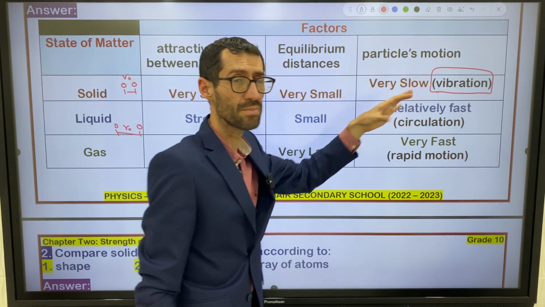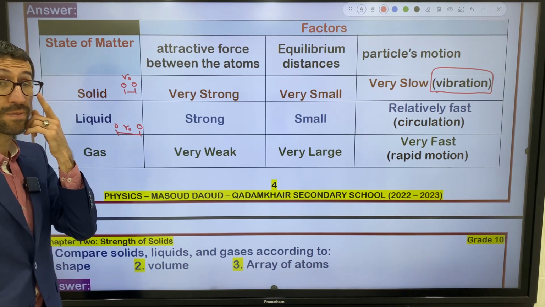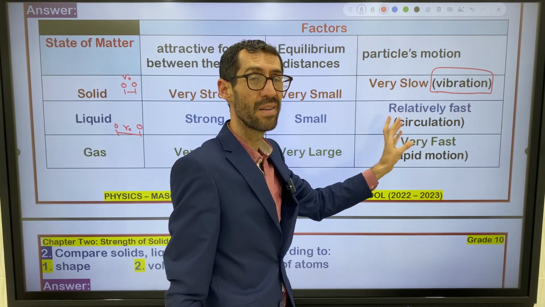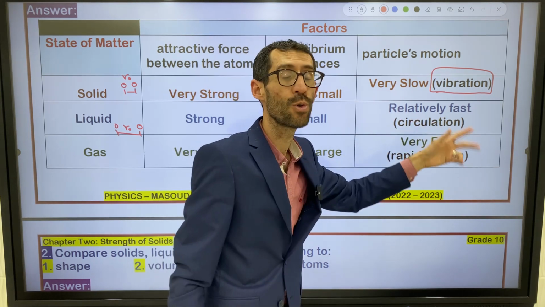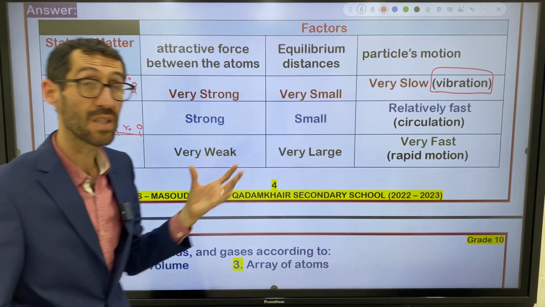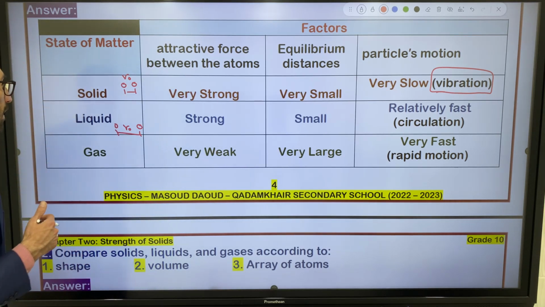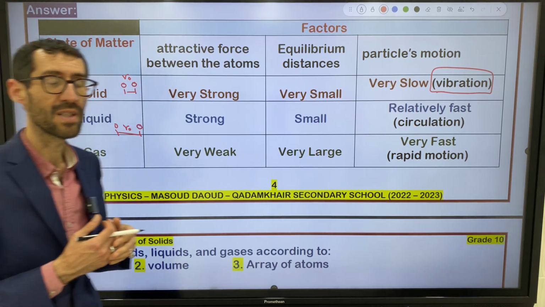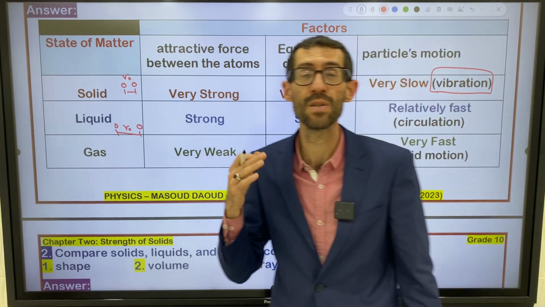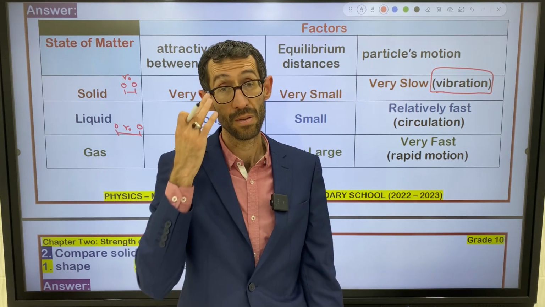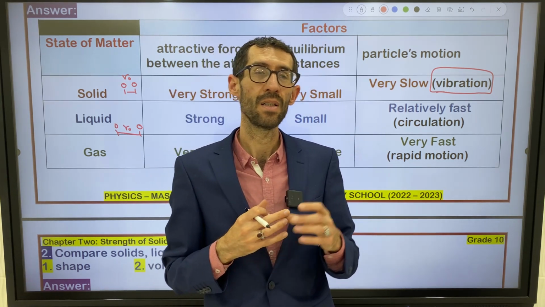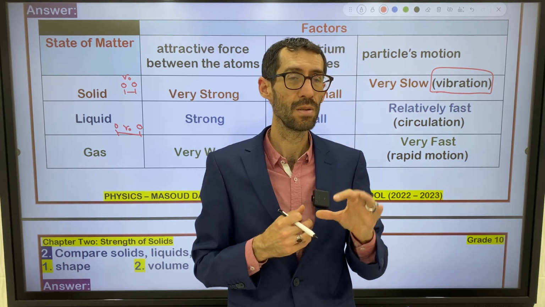Particles motion. What do you think about the particles motion of liquid? They are relatively fast. So they have circulation. They circulate within the matter. That's why they are relatively fast. I don't say very fast. They are relatively fast. And liquids are very close to solid. Let me give you an example about solid and liquid, for example, glass. Glass is sometimes called an exceptional liquid.